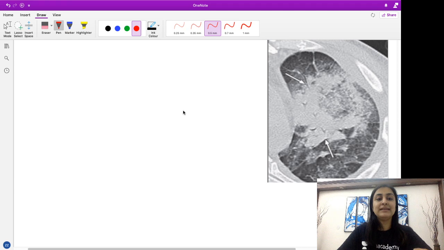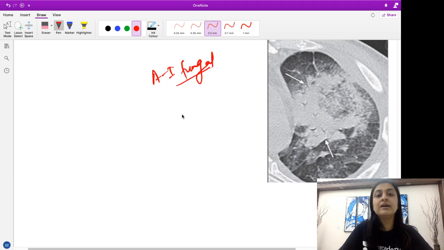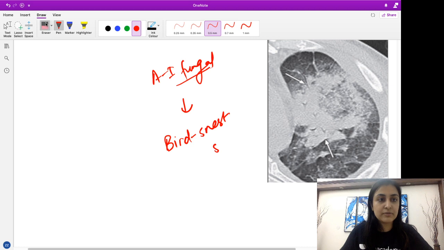Okay, one more sign associated with angioinvasive fungal infection is the bird's nest sign. Let me just write this properly. So it is the bird's nest sign.